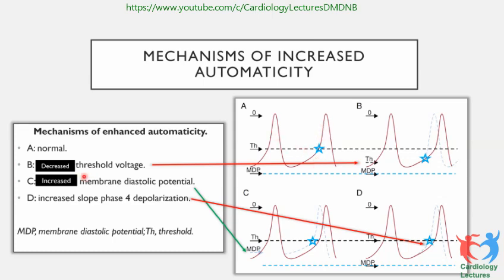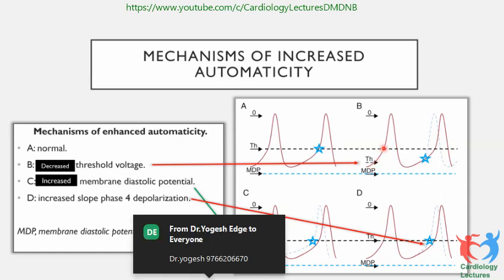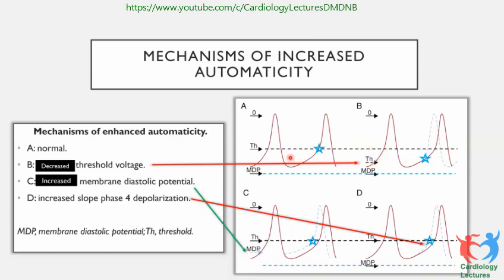Now there could be a decrease in threshold voltage, like in this example, where the threshold has gone down. So there is a start of action potential before the real threshold, because threshold has come down in this situation, and then there is an increased membrane diastolic potential like this. Then this is phase 4. It starts upward, and you go to the threshold level again, and there is the action potential like this.